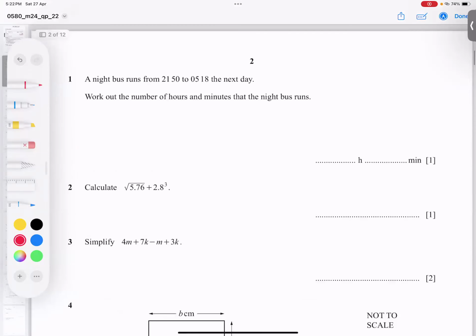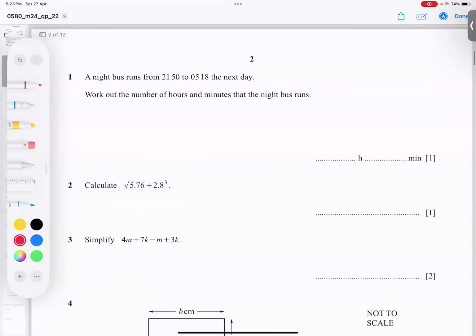Question number 1: we have a night bus that runs from this starting time to this ending time on the next day. When this kind of question comes, the best way is to look at what is being asked: work out the hours and minutes for the night bus. It means the total journey time. The best technique is to draw a number line.